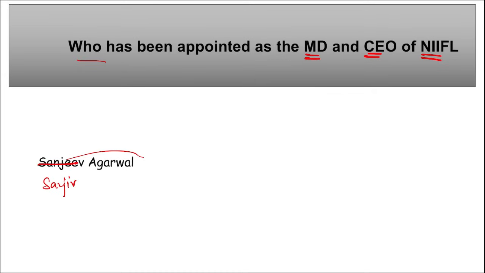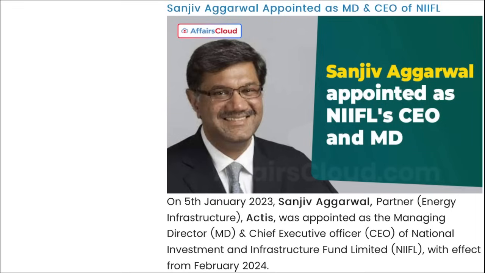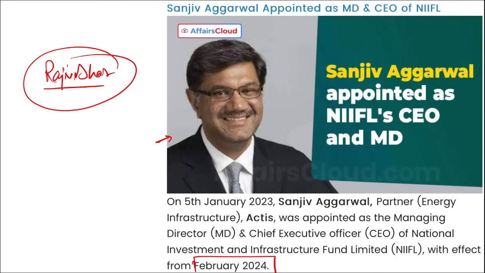Sanjeev Agarwal has been appointed as the MD and CEO of NIIFL. And this will be with effect from February 2024, as you can see him in the picture. He will be succeeding Rajiv Dhar, correct? Where is the headquarter of NIIFL? It is in Mumbai, Maharashtra, and it was established in 2015.